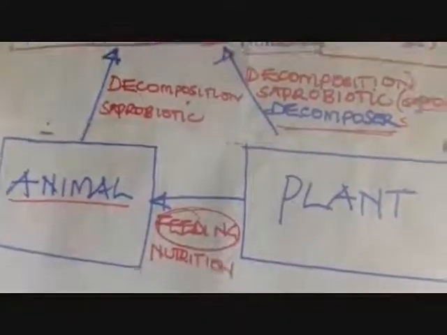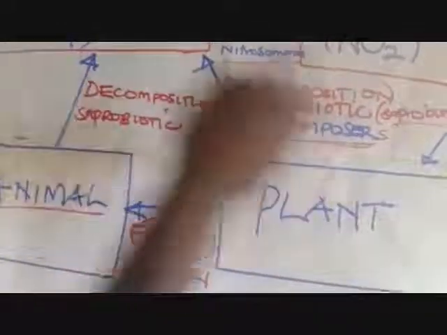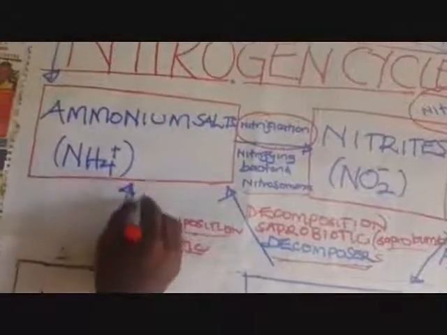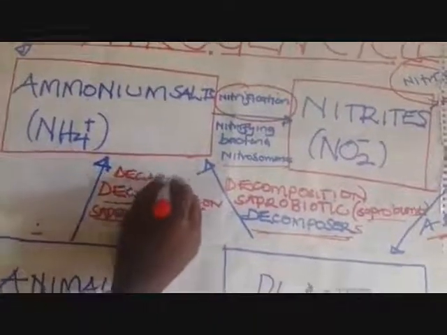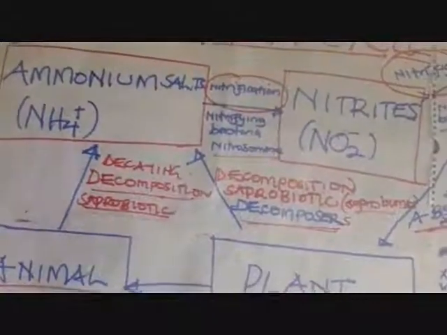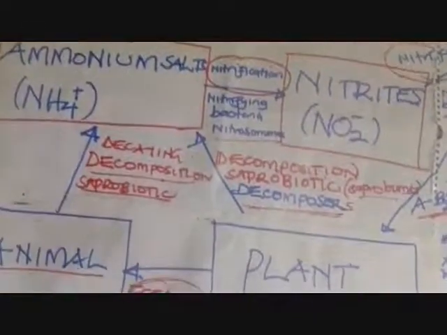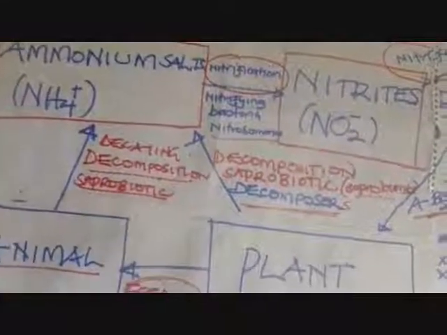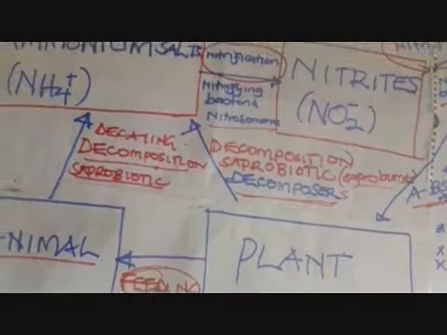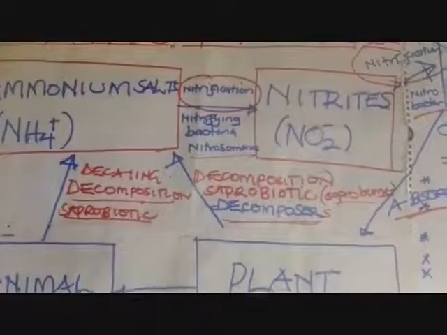Then here, feeding. Now feeding, we are seeing that the animals, like man, feed on the plants. That one, now we are getting the nitrates from the plants, the animals. Now forming ammonium salts, that is from plants and animals which are dead. That one we call decomposition. Other books can even say that that is decaying. So you can give the process different words, but what matters is breaking down the dead organic matter, and that is saprophytism or saprophytic.